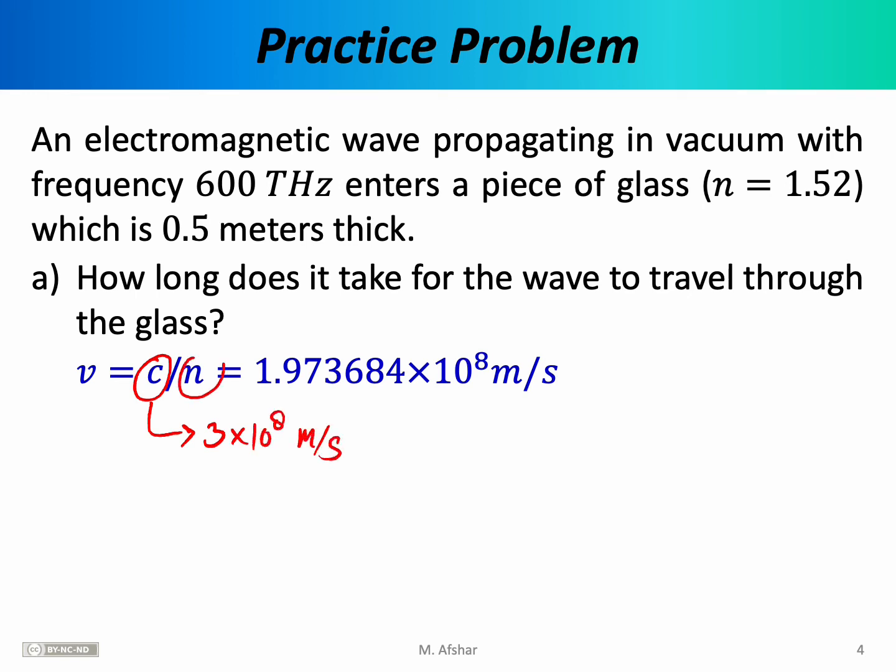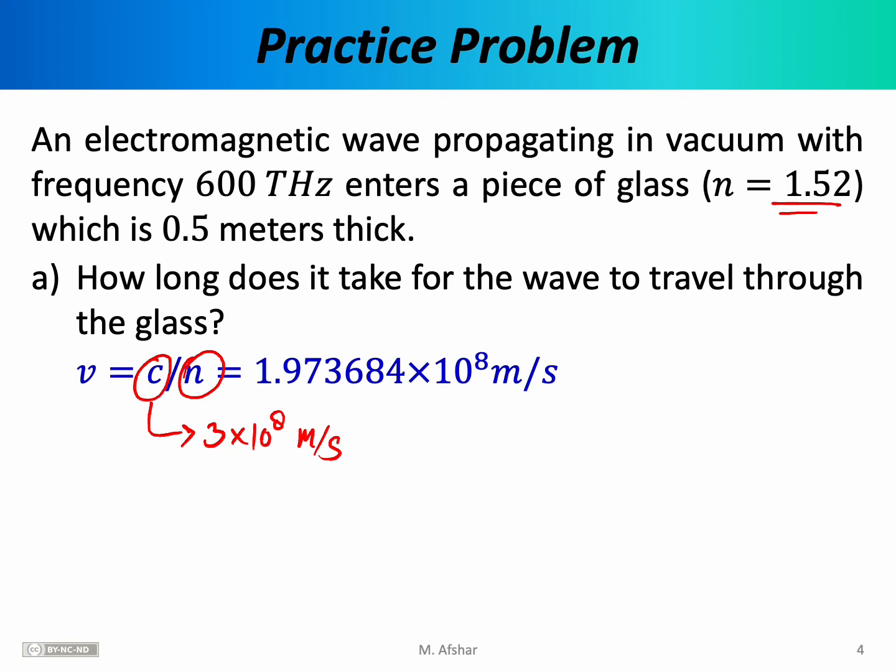N is given to you as 1.52 in this particular problem, and we find that in glass, the average speed of electromagnetic waves is 1.973684 times 10 to the 8th meters per second. Notice I'm using a lot of decimal places here because I'm hoping to get a precise number.